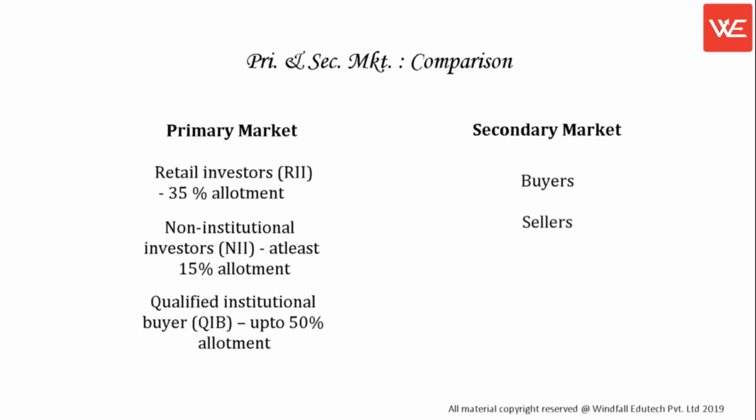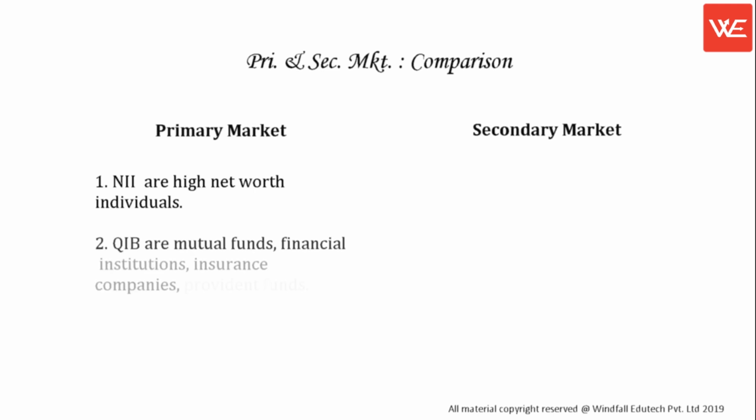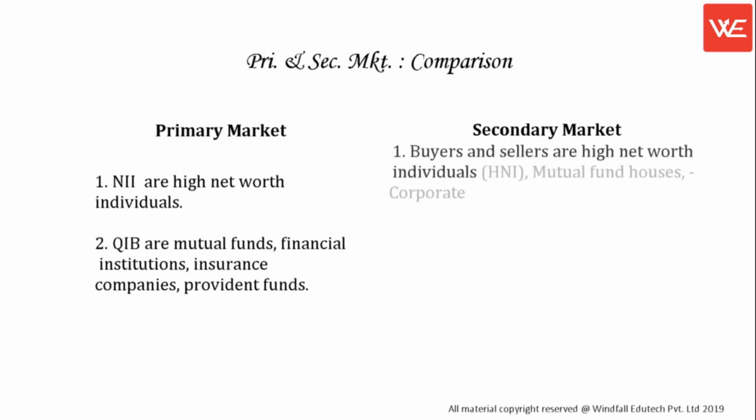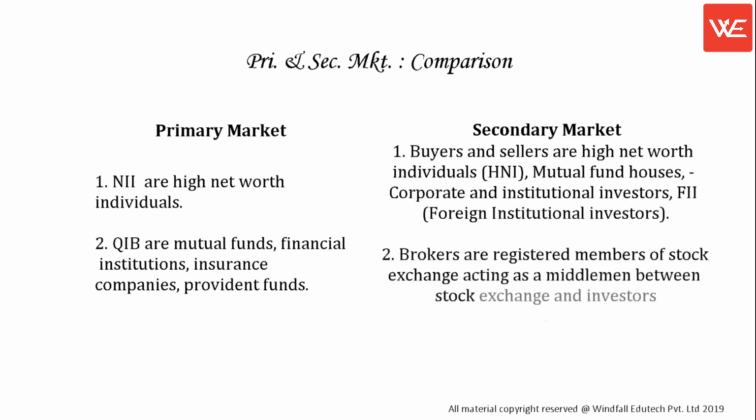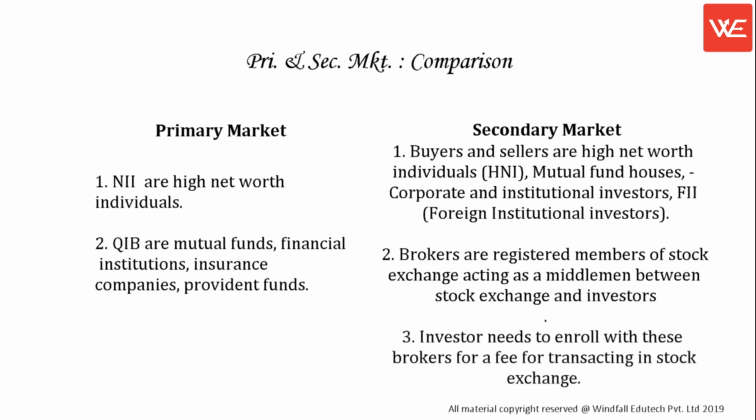Buyers, sellers, intermediaries, brokers, banks, depositories. NII are high net worth individuals. QIB are mutual funds, financial institutions, insurance companies, provident funds. Buyers and sellers are high net worth individuals, HNI, mutual fund houses, corporate and institutional investors, FII, foreign institutional investors. Brokers are registered members of the stock exchange acting as a middleman between the stock exchange and investors. Investors need to enroll with these brokers for a fee for transacting in the stock exchange.